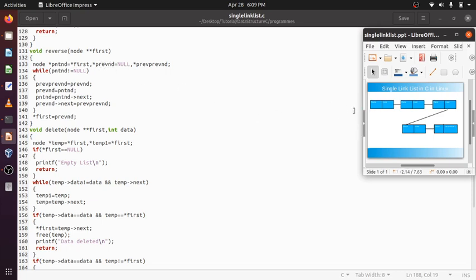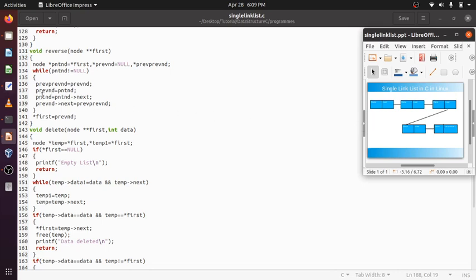Previous node will be set to null, and this will be set to nothing. Inside the value previous node, is this present node null? No, it is not null. So previous node will be set to null the first time.